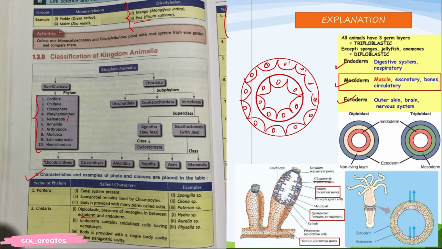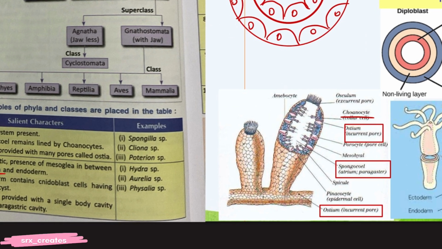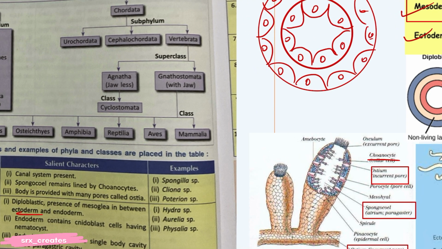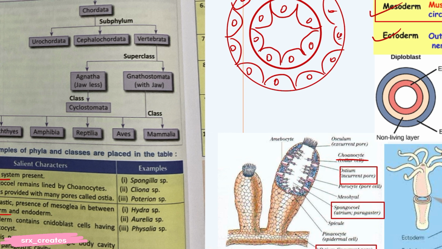So now we will talk about the characteristics and examples of phyla. Okay, now let us first learn one thing before jumping into Porifera. Now this is Porifera, they have a canal system. What is the canal system? Canal system is a type of network, a network of tiny water slides inside the sponge. See, spongocoel, this is their choanocyte. See, this is the choanocyte cell.